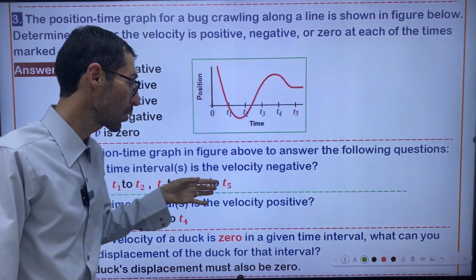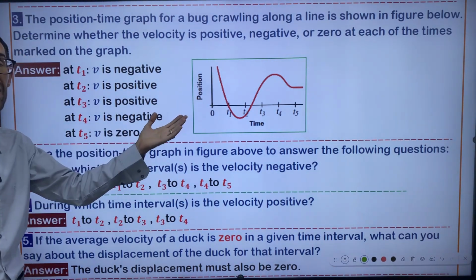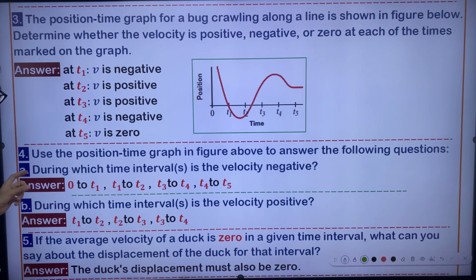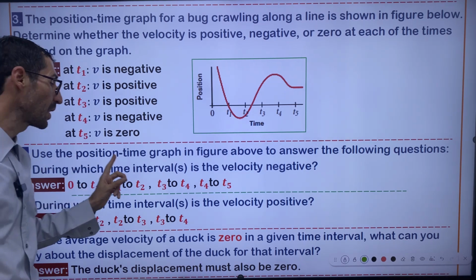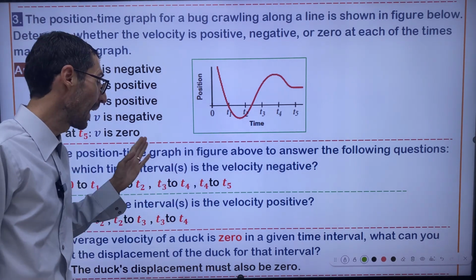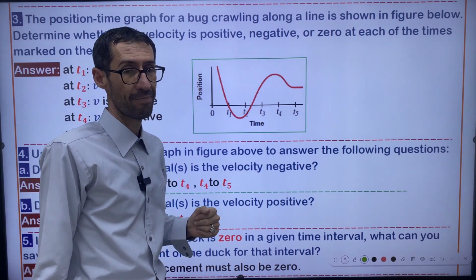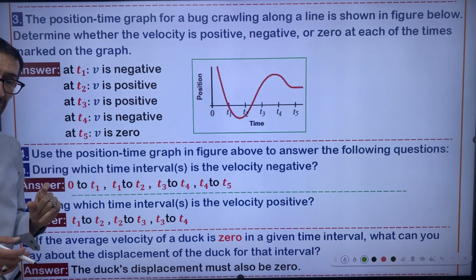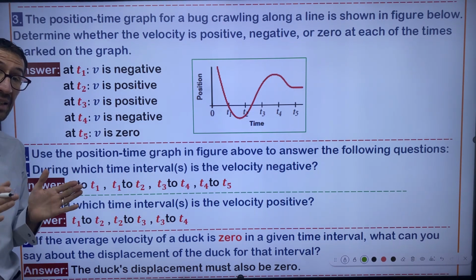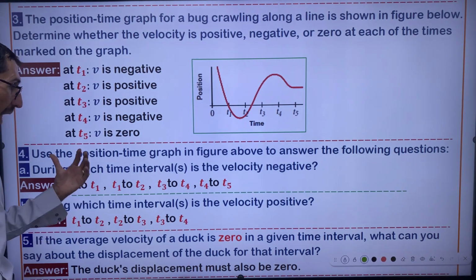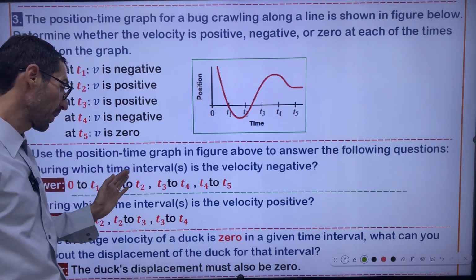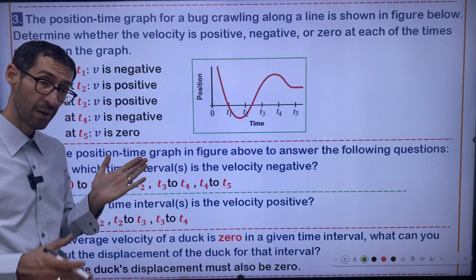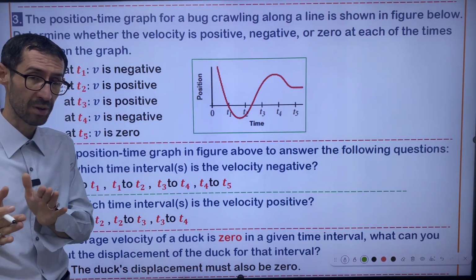There are some questions we have to answer based on the previous graph. A. During which time interval or intervals is the velocity negative? I'm sure you know the answer. You have to mention the time limit because it says time interval. You have to mention two times, from this one to that one.